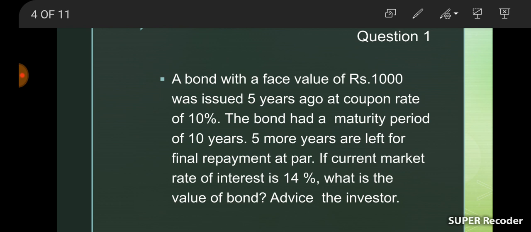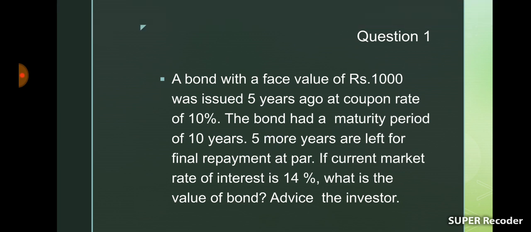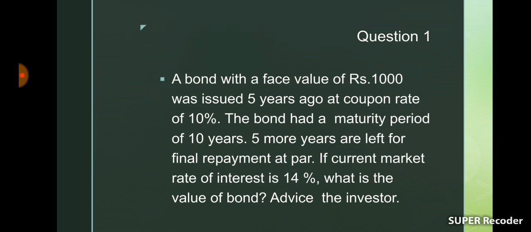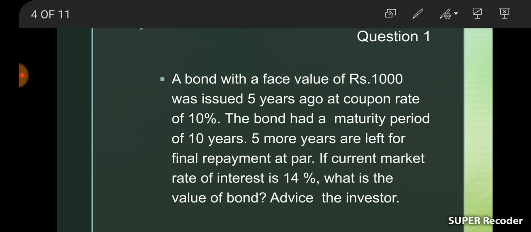So the maturity period now available is 5 years, because 5 years have already gone, and the coupon rate is 10%, and we need to calculate present value factor by using the market interest rate, that is 14%, and maturity value is written here, final repayment is at par. So maturity value is face value, that is ₹1,000. Okay, so let us discuss the solution.